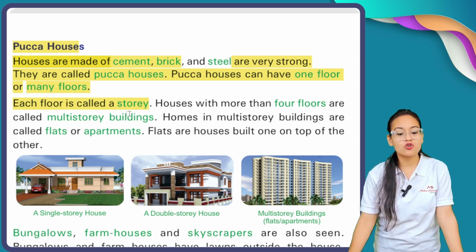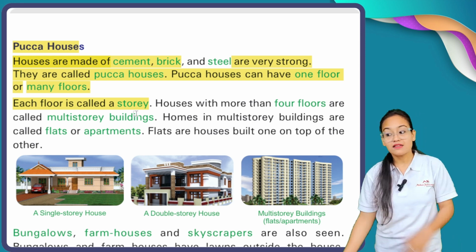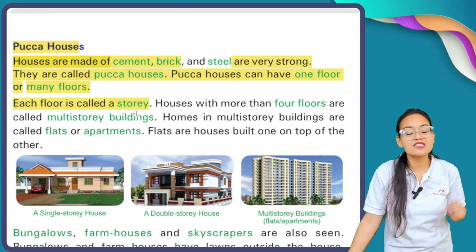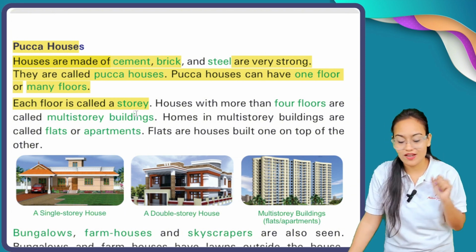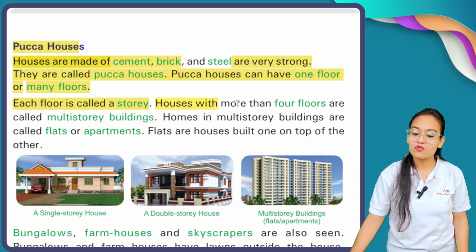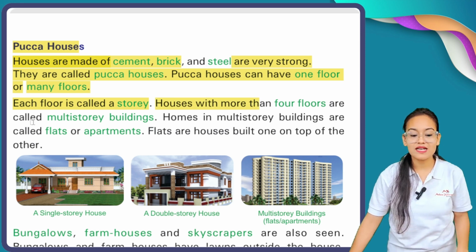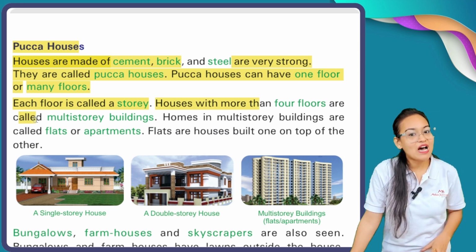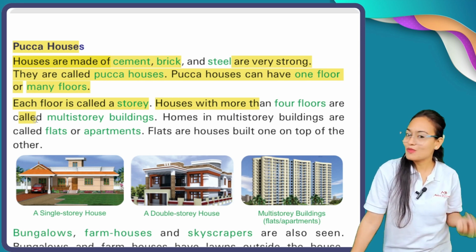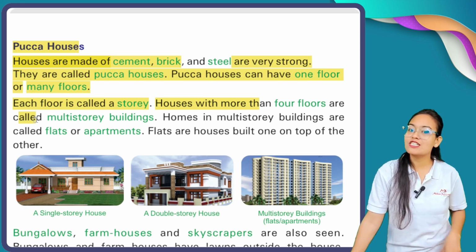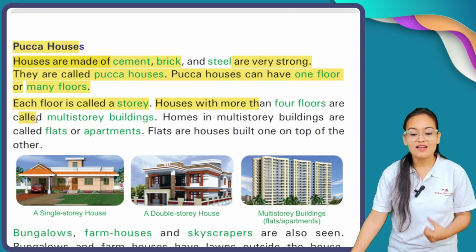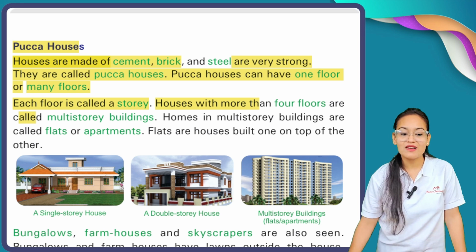Each floor is called a story, okay, and the name of each floor constructed in these pakka houses is called a story. Houses with more than four floors are called multi-story buildings. Now, if anyone asks you what is the meaning of multi-story building, then immediately tell them the houses where more than four floors are constructed are called multi-story buildings.